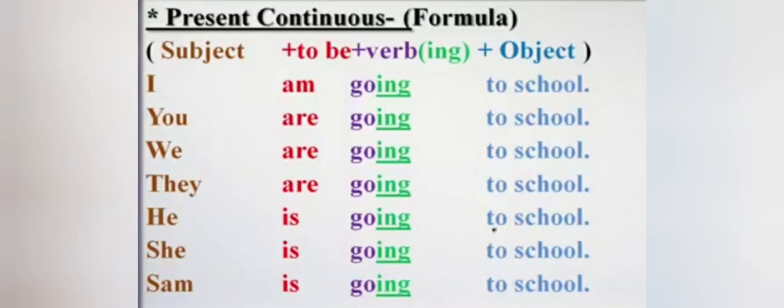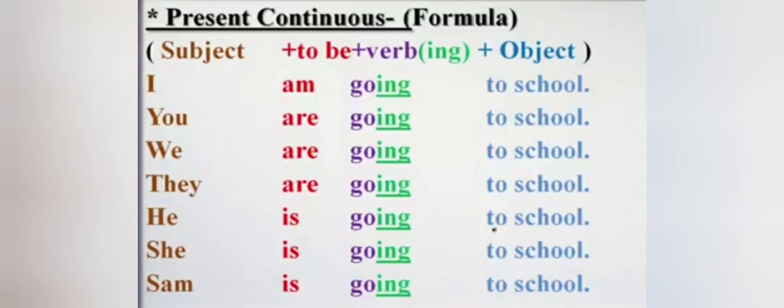Let me explain the examples. I am going to school. In this sentence, we use helping verb am with I and ing form of go. Base form is go and we use ing form of go, going. So the answer is I am going to school.